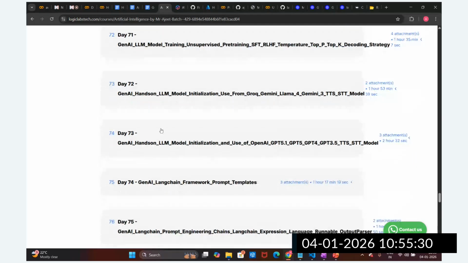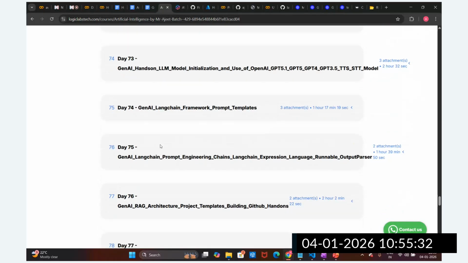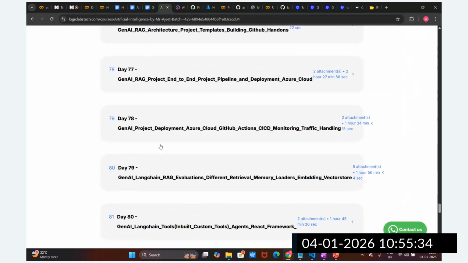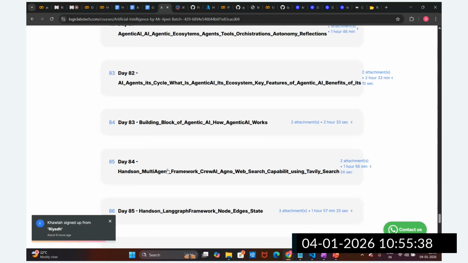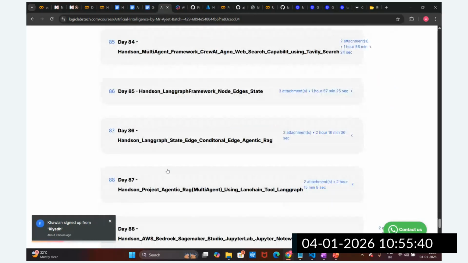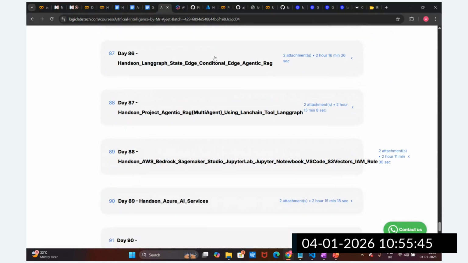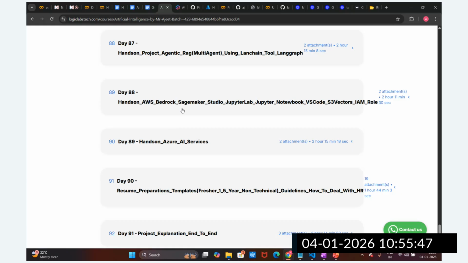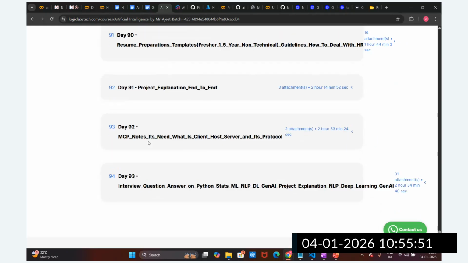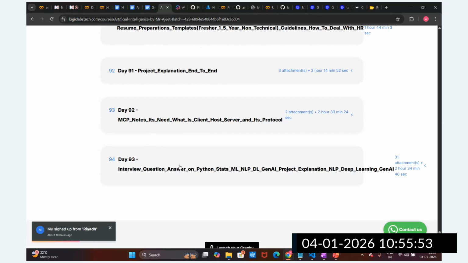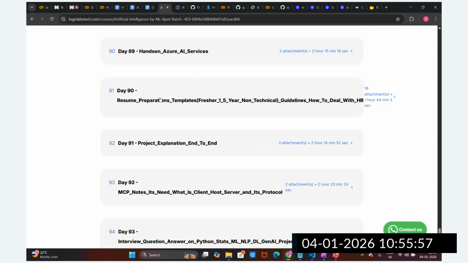Hands-on generative AI practice will be there. We will understand the LangChain framework and LangGraph, and then agents, multi-agent AI systems, agentic AI. There will be a hands-on project on LangGraph, nodes and edges, and the CrewAI multi-agent framework. Then Bedrock, AWS cloud, Azure cloud, and the project explanation. Then MCP. I will provide all the question answering, and how to explain the project in the interview. All these things will be in this course.